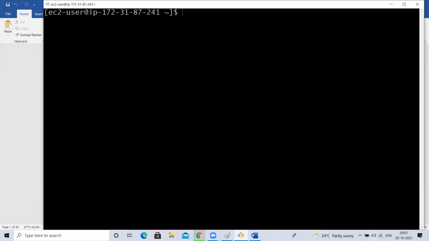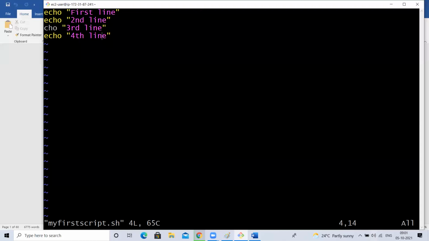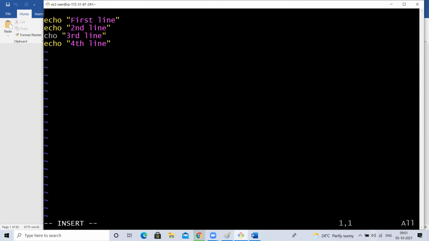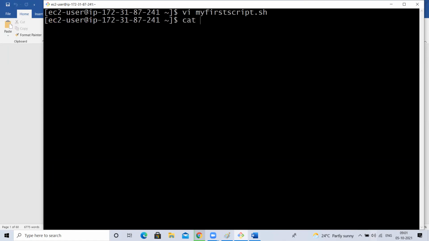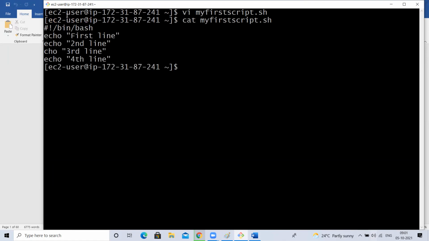Next, while writing a shell script, the first line should always be the shebang line. What is that? It is #!/bin/bash. This line is not mandatory. This is an optional line, but recommended to use. The first line should always be the shebang line. What is this shebang line? I'll tell you in a moment. This is called a shebang line. This should be the first line.